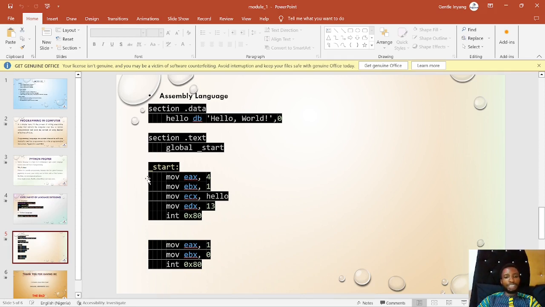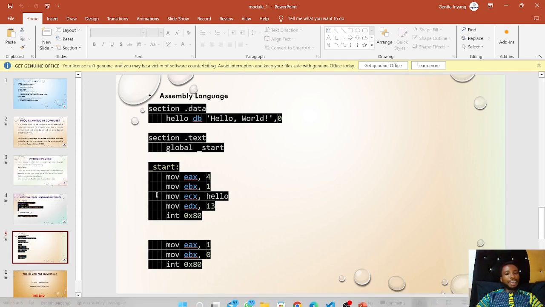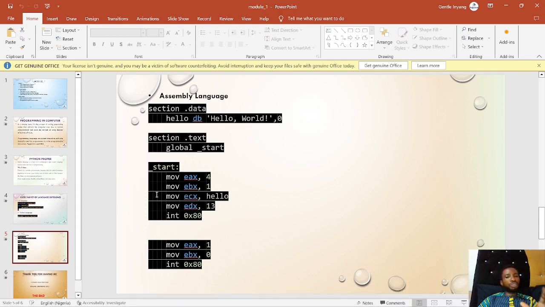Assembly is even worse than C because you need like one, two, three, four, five, six, seven, eight, to about 13 lines of code to actually print hello world in assembly language. So we need to appreciate Python because it's just 1 line. You can do a whole lot of things, right? And that's just about the introductory part of it.